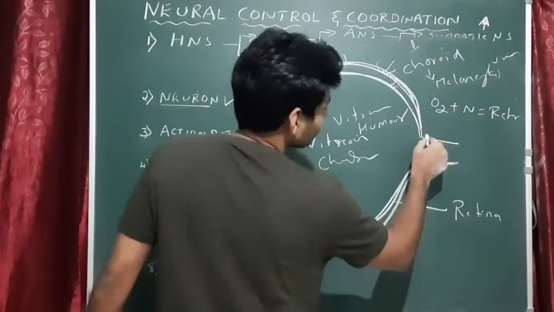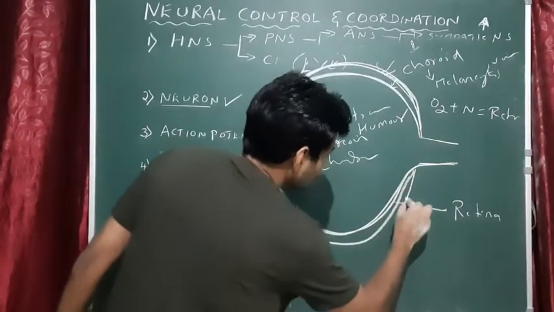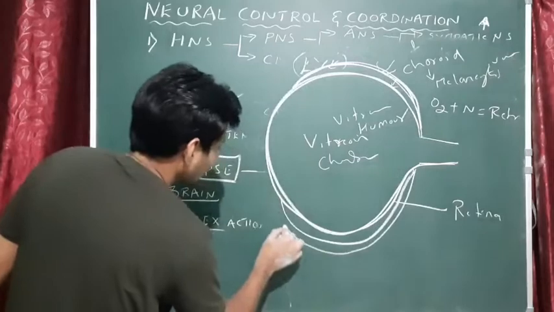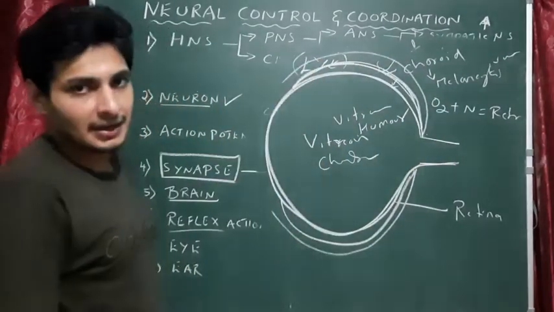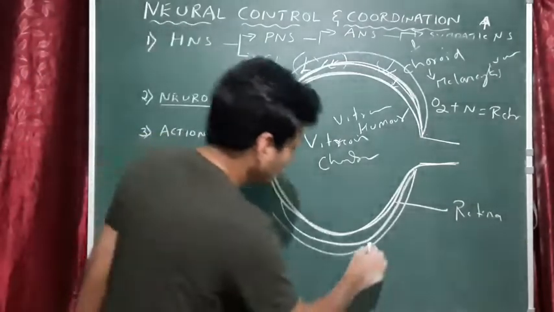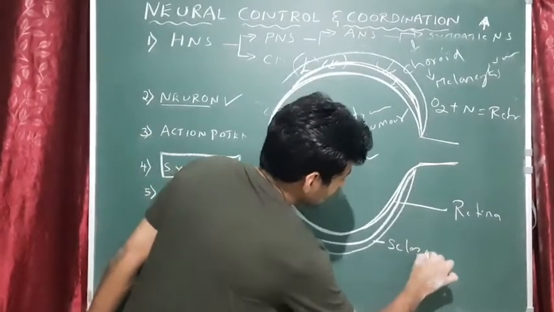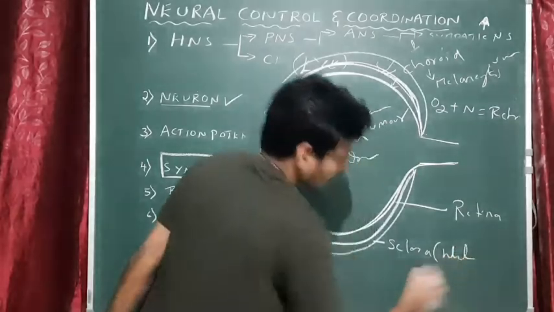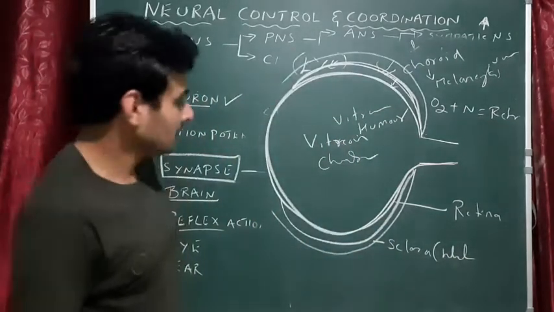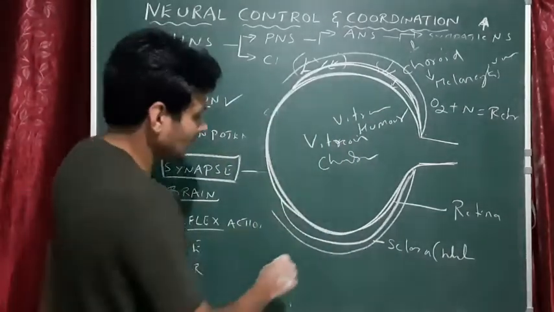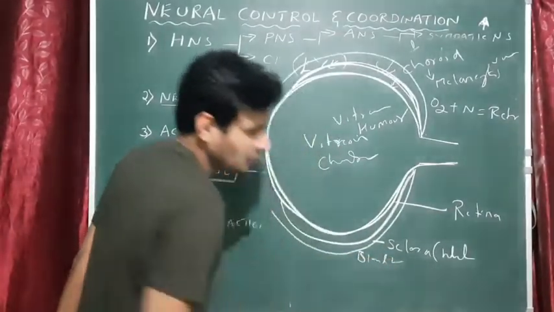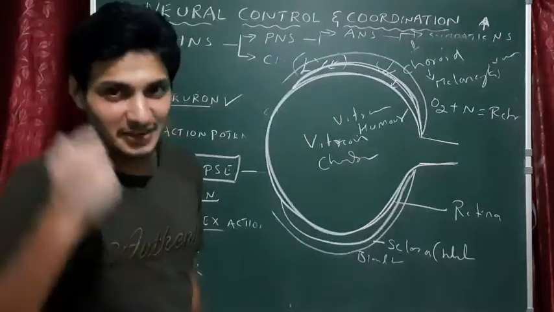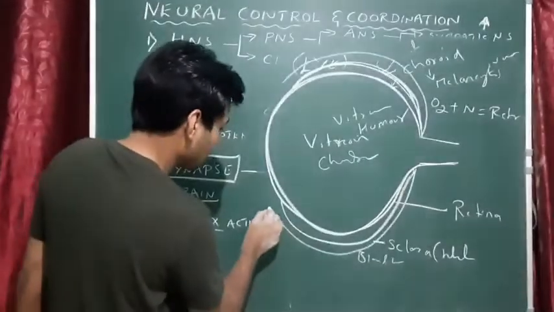Okay, so we just draw that outermost layer. Outermost layer of the eye contains two important portions, and that is actually called as the sclera. Sclera is the white portion, the white color portion in the eye, sclera. What is the function of sclera? Sclera actually contains blood vessels. Common sense. You could see the blood vessels. Okay, so that is there, blood vessels.